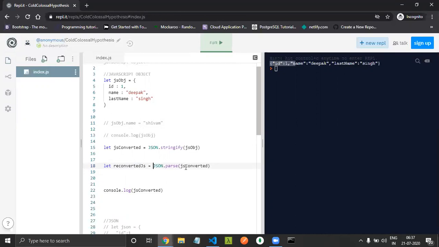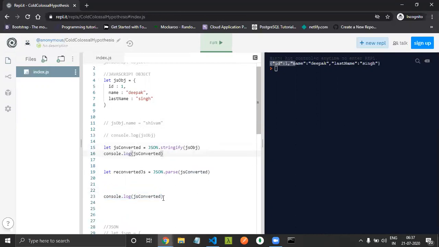Will again print it out. Let me keep it here for reference, and I'll just reconvert it. Why is it not reconverted? Yes, we print it out. You could see the difference. The first one is JavaScript Object Notation, that is JSON, and the second one is a JavaScript object.